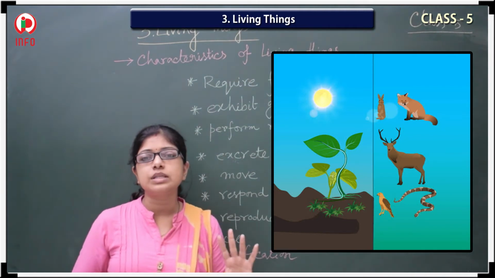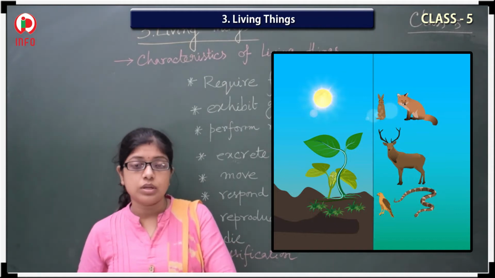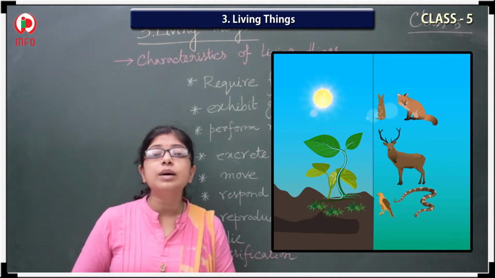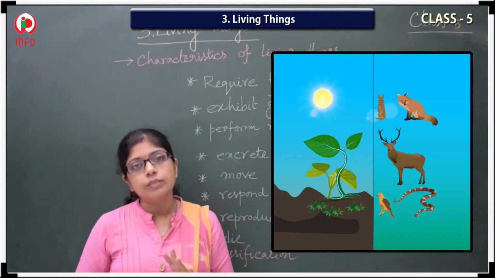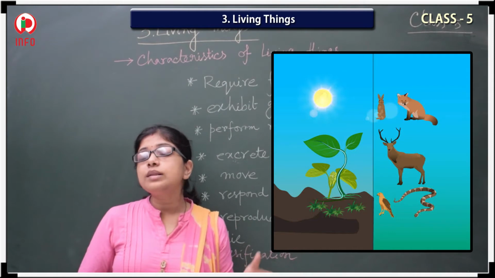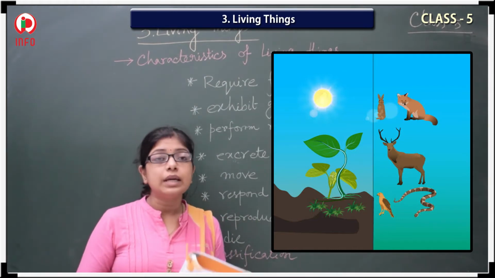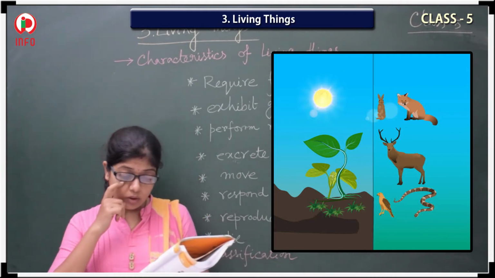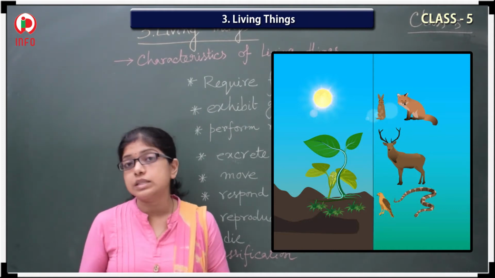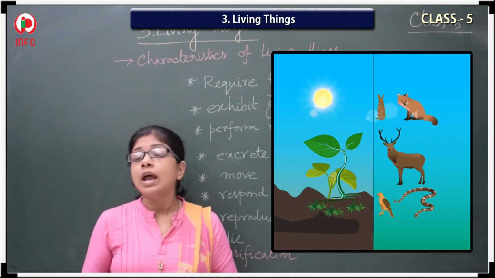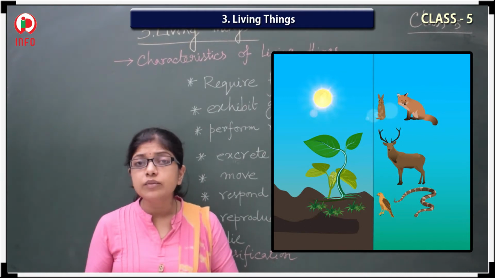Now the question is, who are the autotrophs and who are the heterotrophs? Autotrophs are all the plants, who are able to produce their food. And all the animals, including human beings, are heterotrophs because they are not able to produce their food. They are not able to synthesize their food. Is it clear? Next, how are they producing the food?